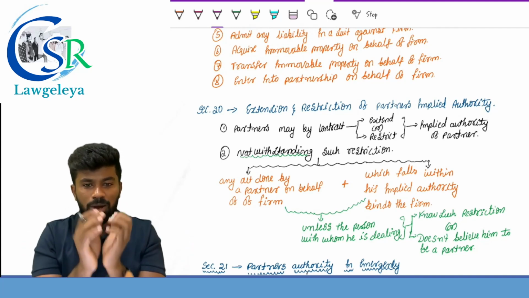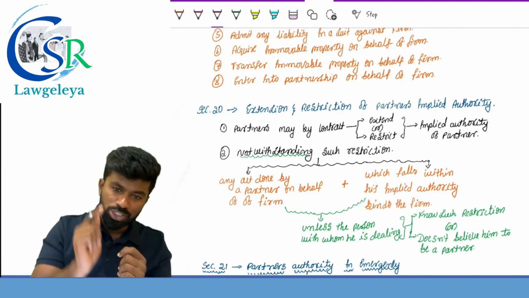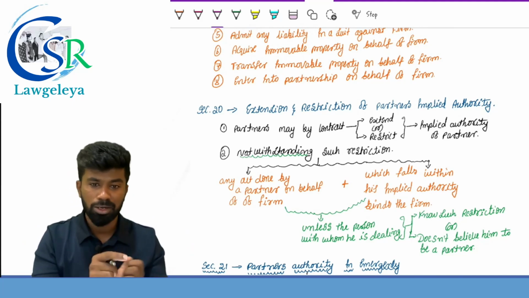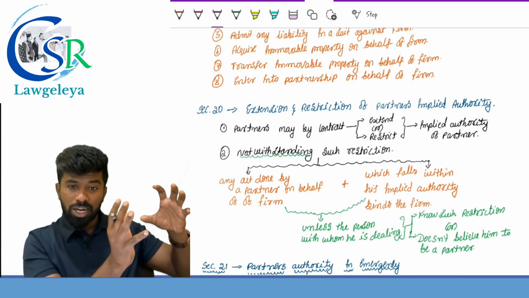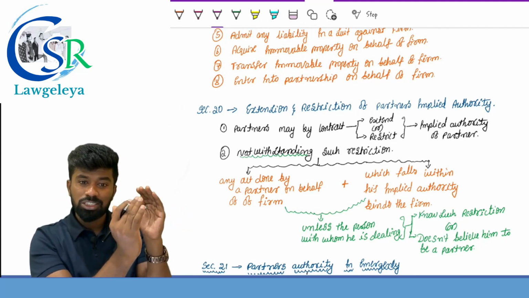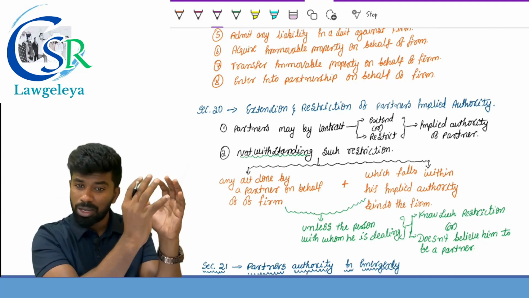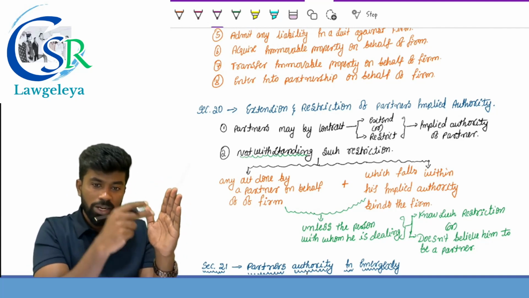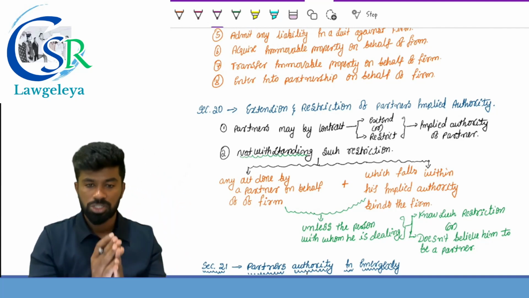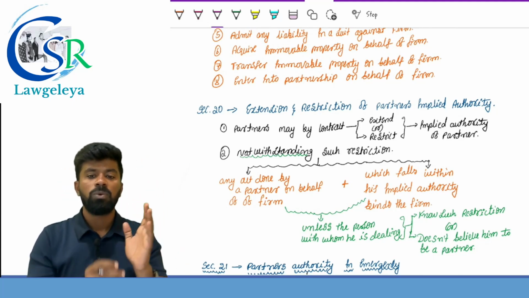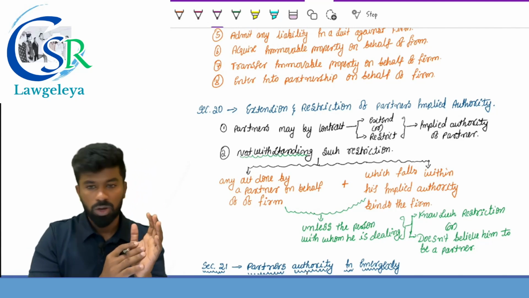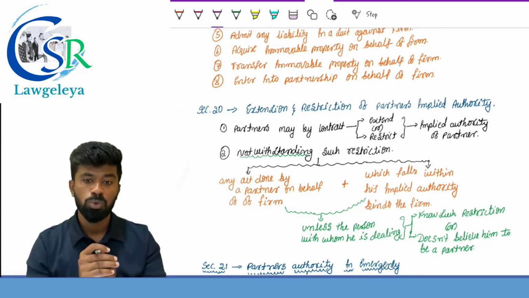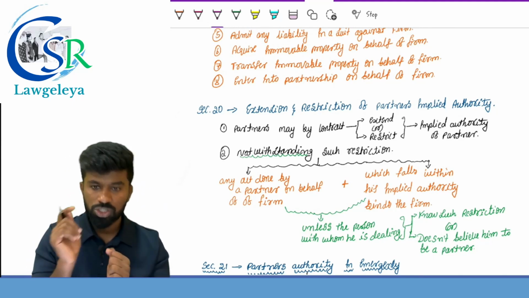By an agreement. So a partner may, by a contract, either extend or restrict the implied authority of a partner. But notwithstanding such agreement, even though there is a restriction upon the rights of a partner by an agreement, if a partner does something which is within the implied authority of a partner, it binds the firm, unless the person with whom he is dealing knows of such restriction.